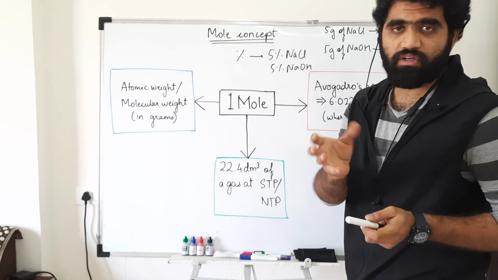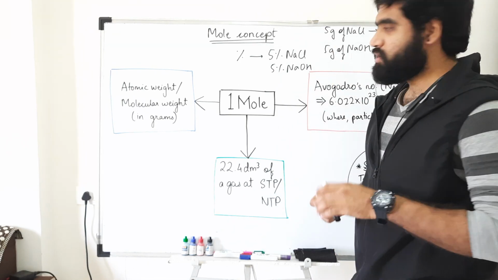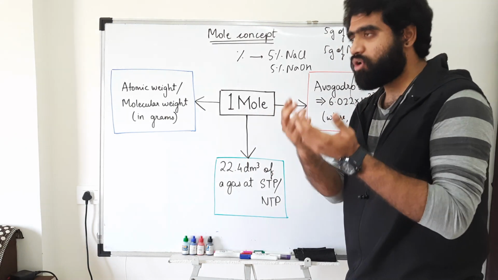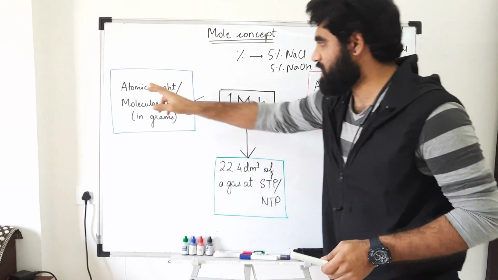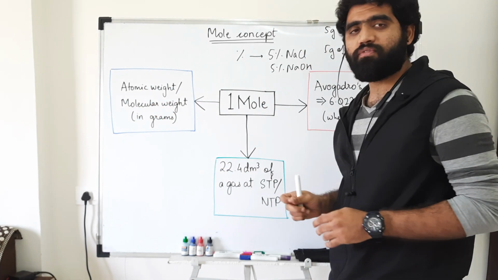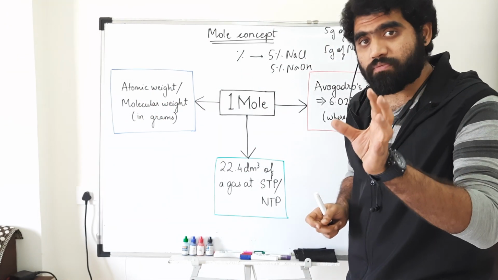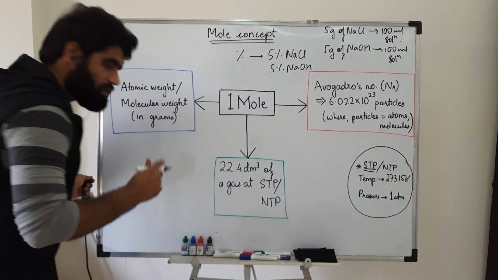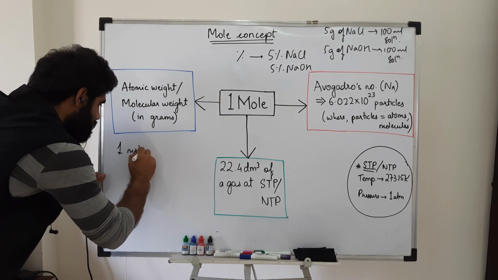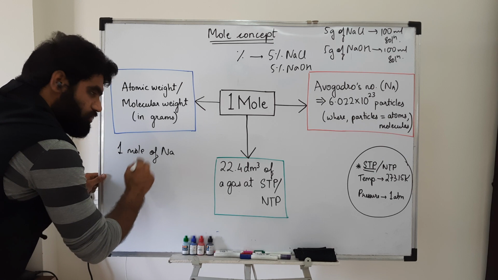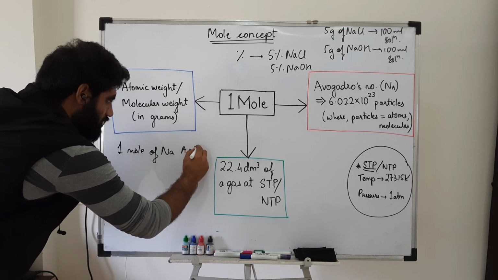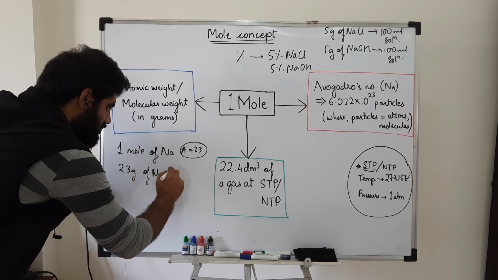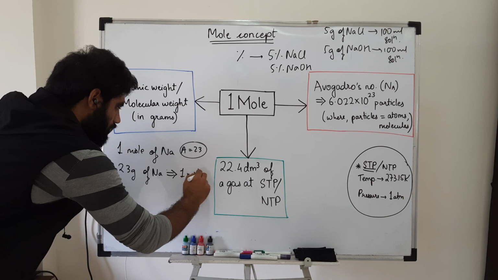1 mole. Now see, every unit should have some specific reference value. So the reference value for 1 mole is as follows. If I'm taking 1 mole of a substance, and the substance can be anything, an atom or a molecule, I need to have the atomic weight of that substance in grams. It means if I say I'm taking 1 mole of sodium, the atomic mass of sodium is 23, so I need to take 23 grams of sodium, which will be equivalent to 1 mole of sodium.